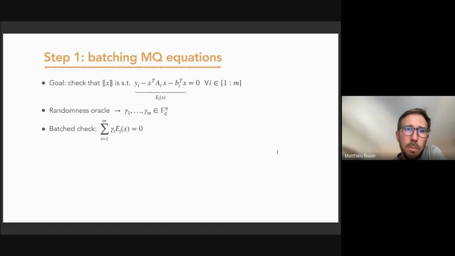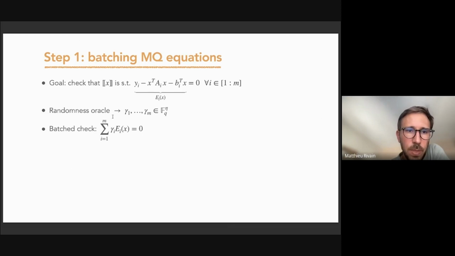Okay, so we have a two-step protocol. In the first step, we'll batch the MQ equations. Here we write an equation, putting all the terms on the same side, and we have to verify that the equation equals 0. We denote that E_i(x). And so we have to verify that E_i(x) equals 0 for all the indices i,